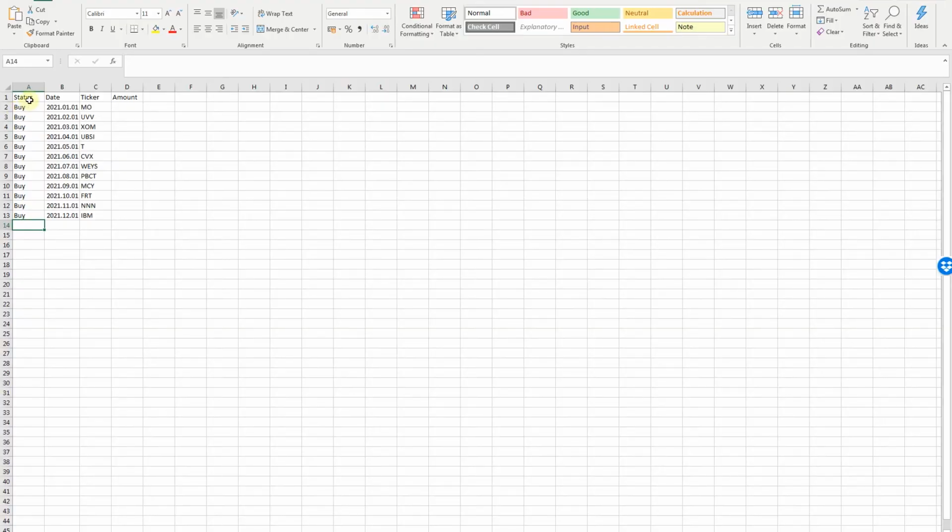So let's create a new Excel file. It's a very simple file. I made a status so we could use it for a filter, date, ticker, amount. You can type the amount and you can have additional calculations later. Now I decided to use the date field because I'm planning to invest each month a little bit of my money. Let's say 10, 20, it doesn't really matter. But each month a little, kind of the same amount plus the dividends we will get.